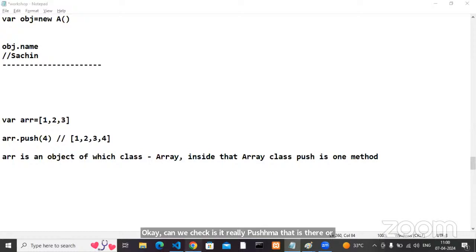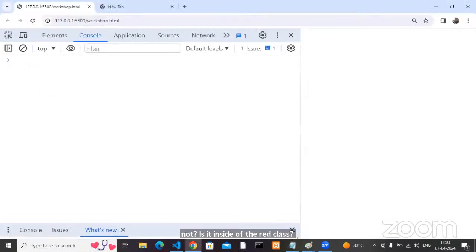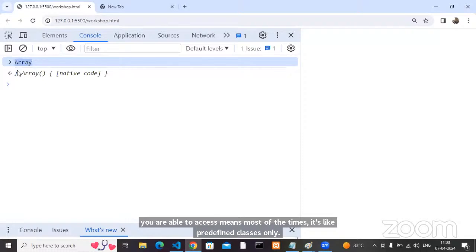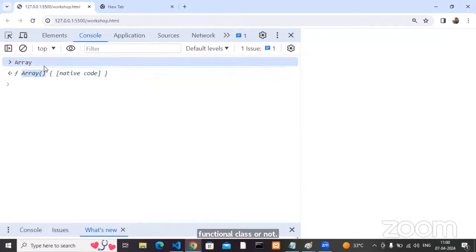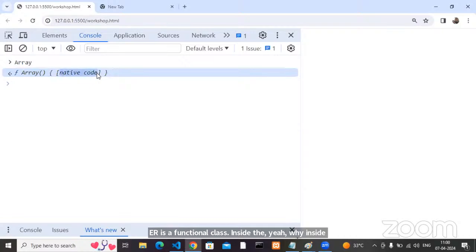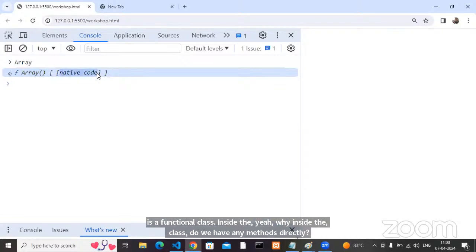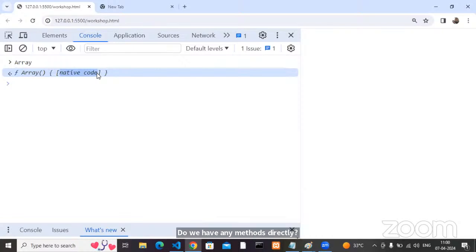How can we check it? First of all, is the Array class there or not? Is it your user-defined class or predefined? You can check in the console; most of the time they are predefined classes. Array is a functional class. Inside the Array class, do we have any methods directly? Tell me. Do we have any methods directly? No.